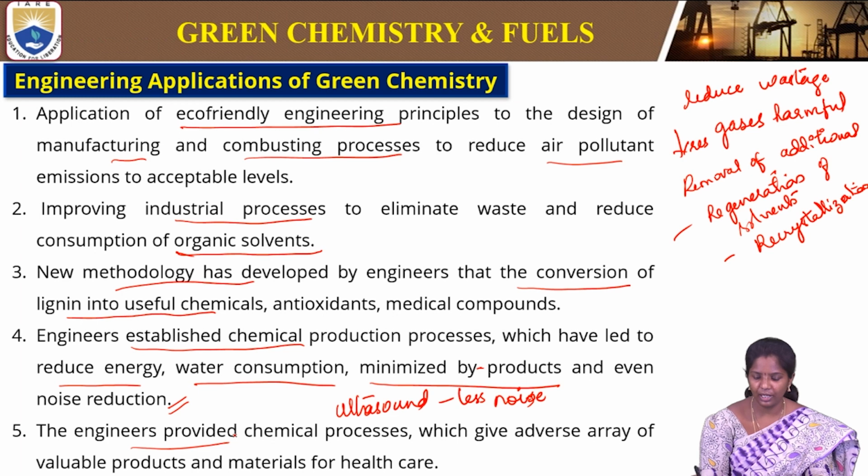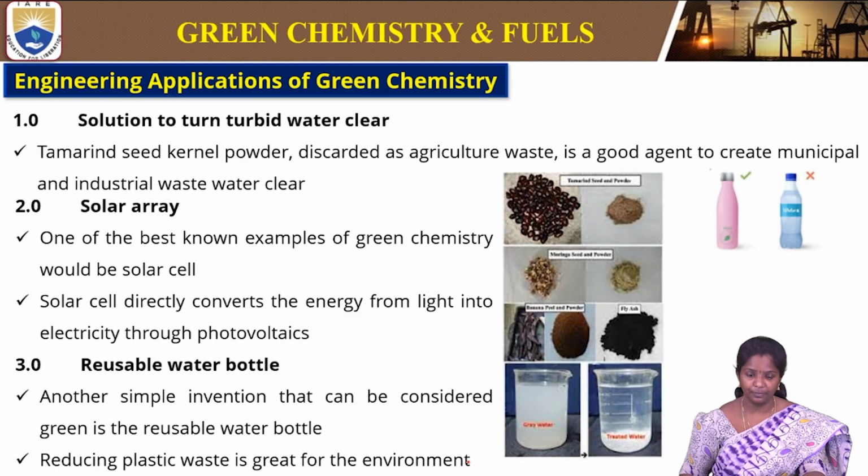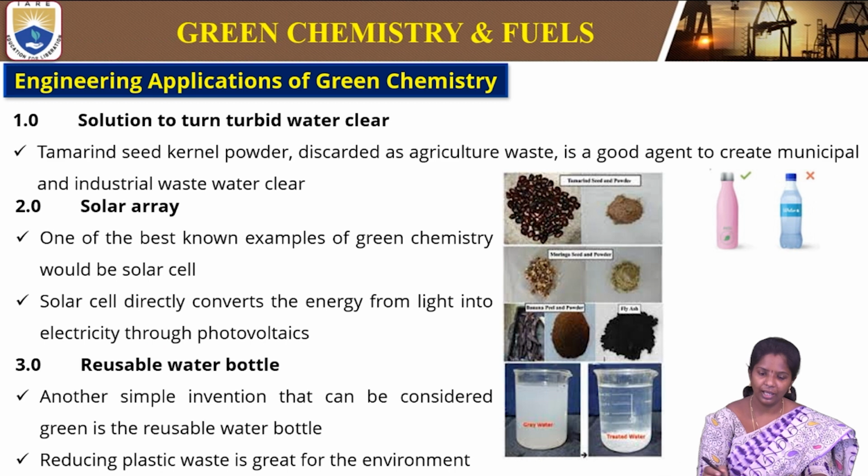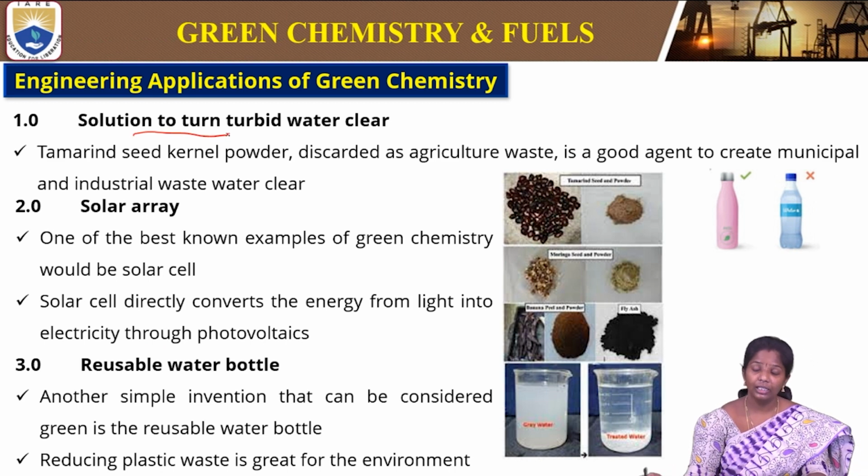So engineers provide chemical processes which give an array of valuable products and materials for healthcare. Some of the examples we'll see in detail, like a solution to turn turbid water to clear. So we are turning turbid water to clear with a green method. So what is that green method?